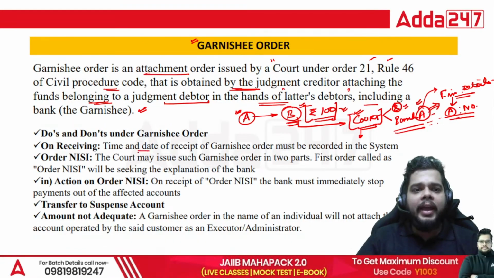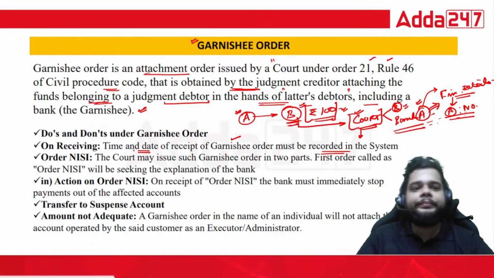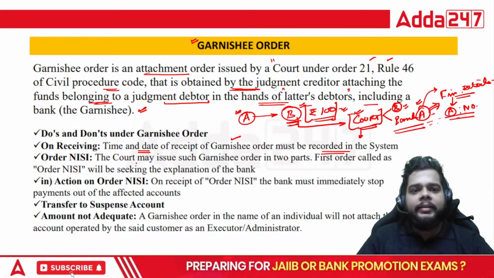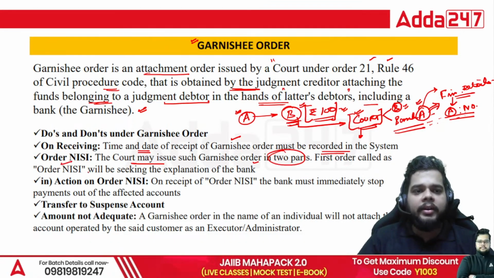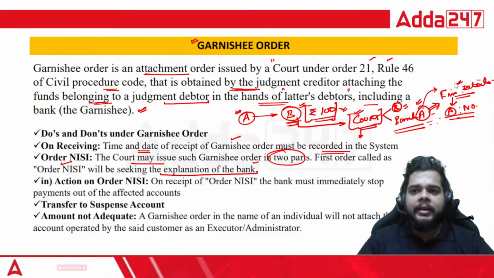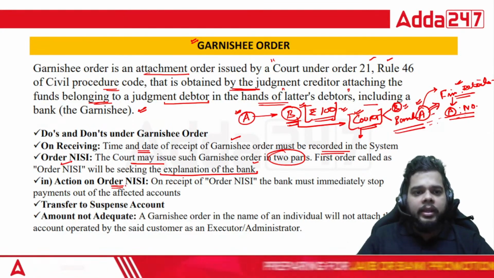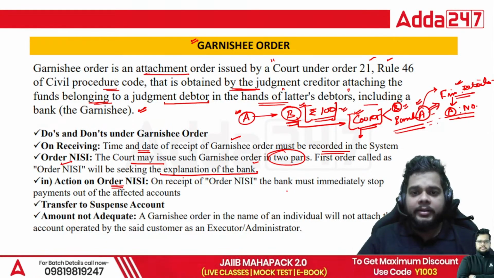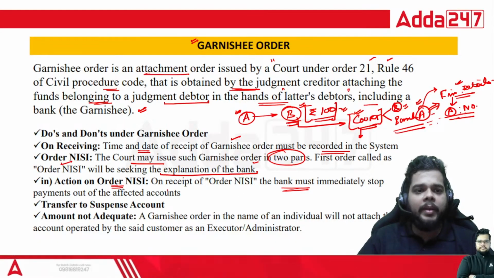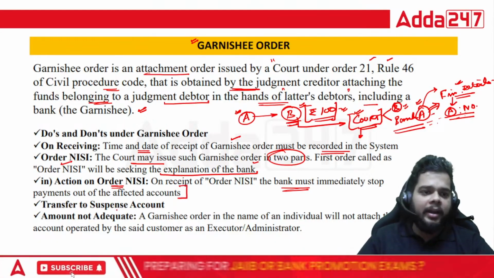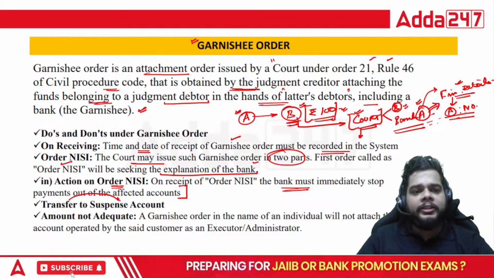On receiving a garnish order, the time and date of receipt must be recorded in the system. Then the court may issue such a garnish order in two parts. The first order is known as order nisi, seeking the explanation of the bank, these financial details. Action on the order nisi: on receipt of the order nisi, the bank must immediately stop payments out of the affected accounts, then transfer to a suspense account.